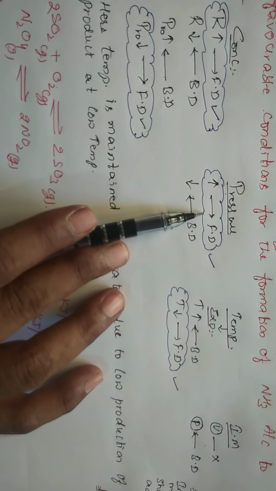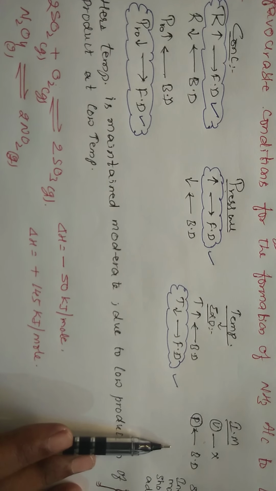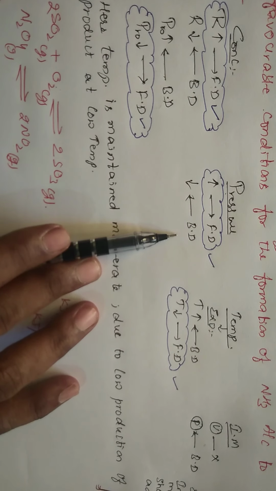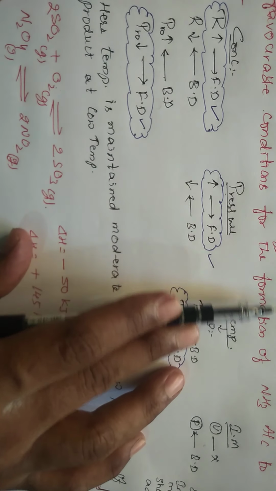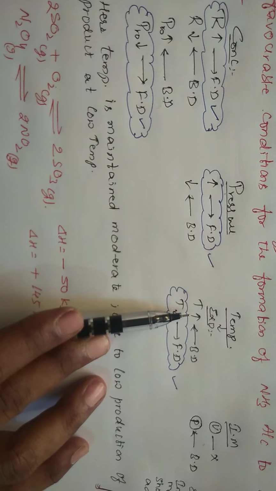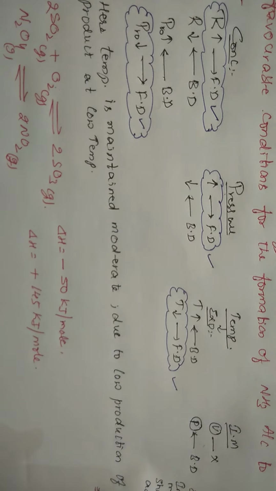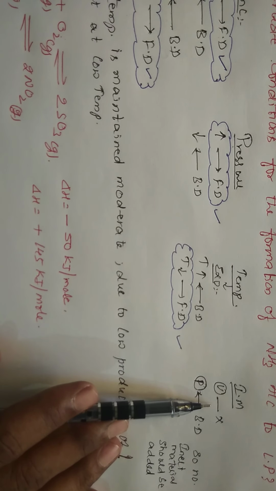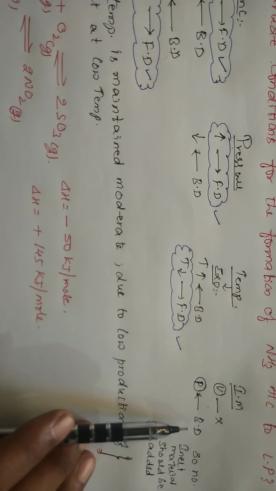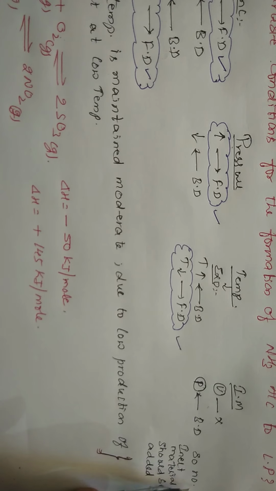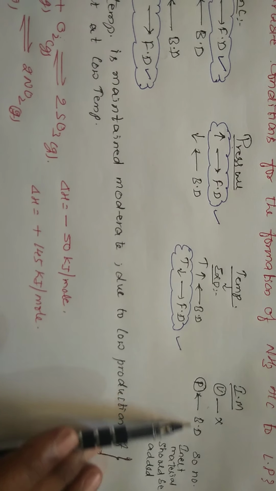So if there is an effect of pressure on this side, here also there will be pressure when adding inert material. Okay, decreasing, backward direction. Temperature: as this is exothermic, delta H is negative means exothermic. If it is an exothermic reaction and you increase the temperature, it moves in the backward direction. If you decrease the temperature, it moves in the forward direction. So delta V: at constant volume, no effect by adding inert material. At constant pressure, it moves in the backward direction. So no inert material should be added because it is moving in the backward direction.